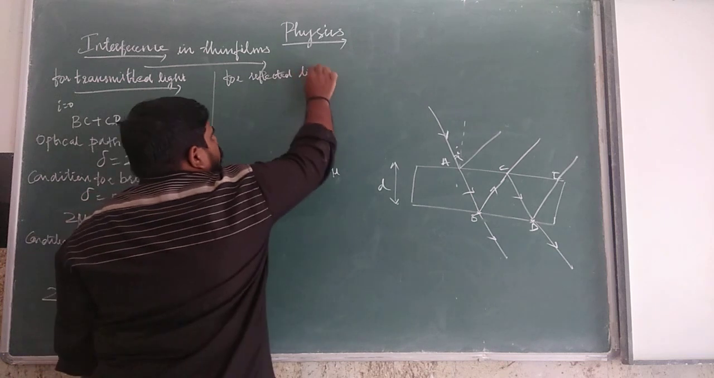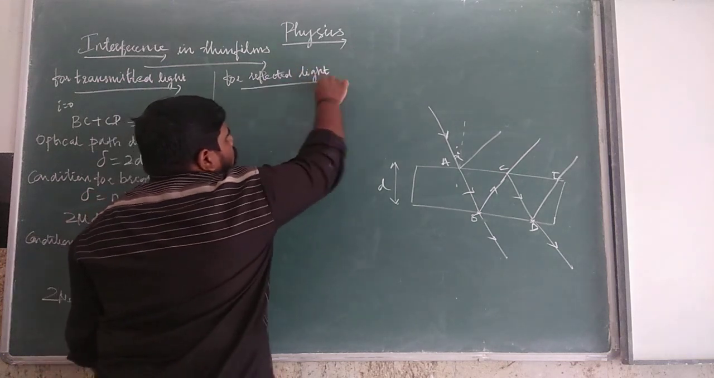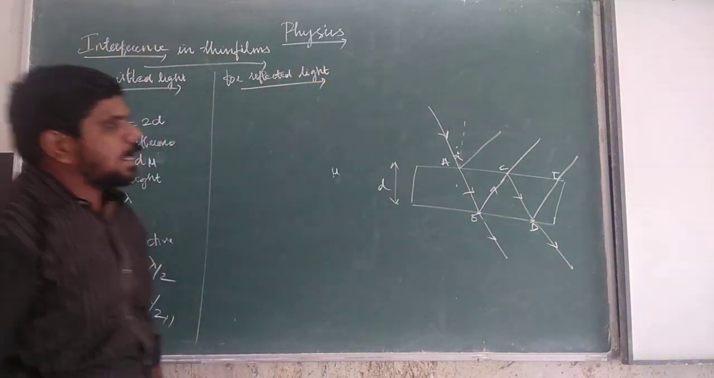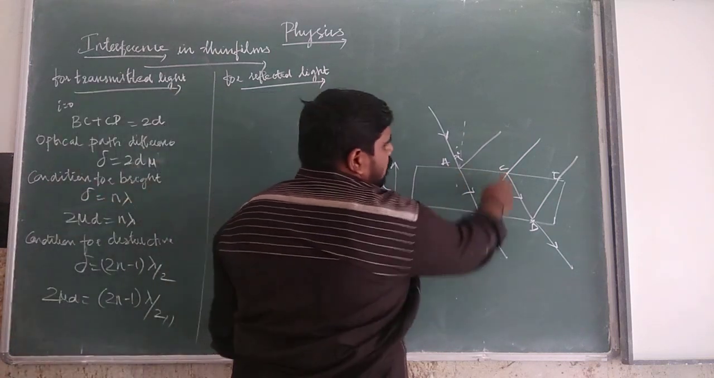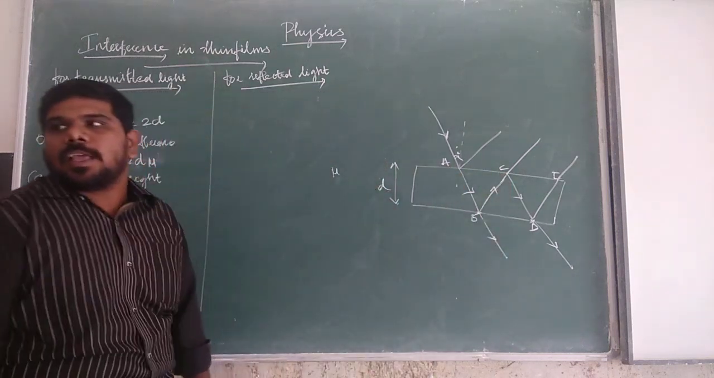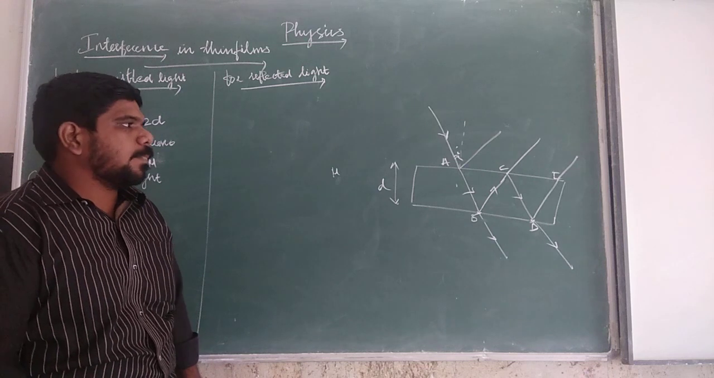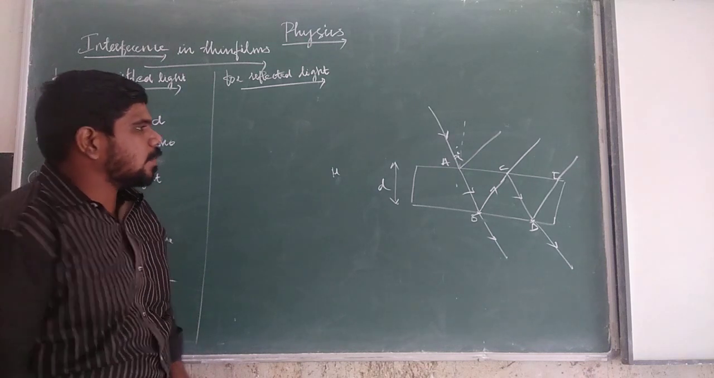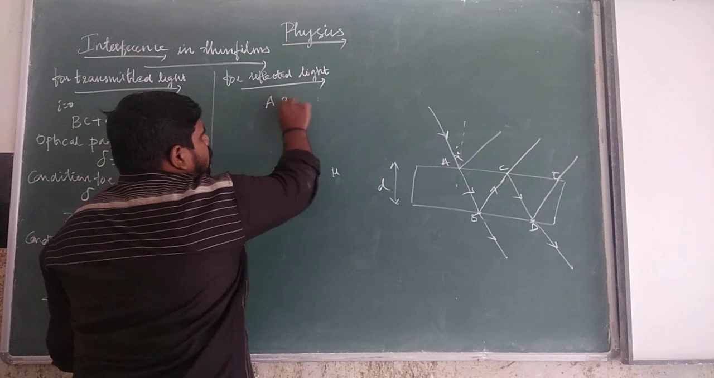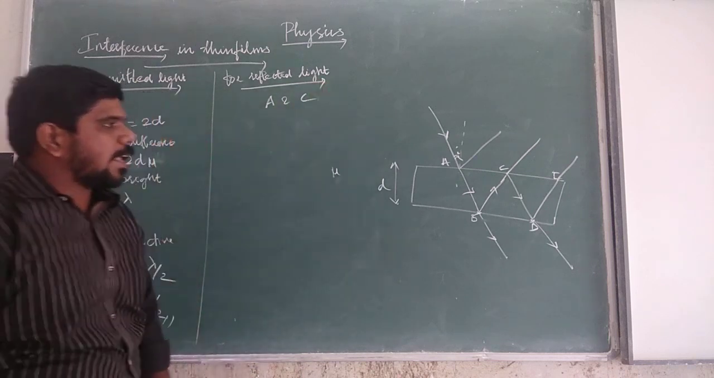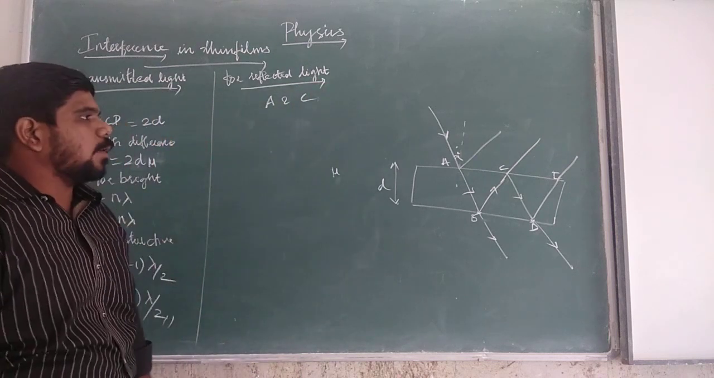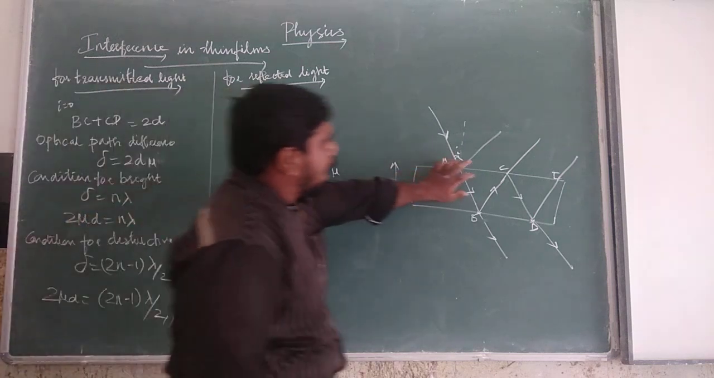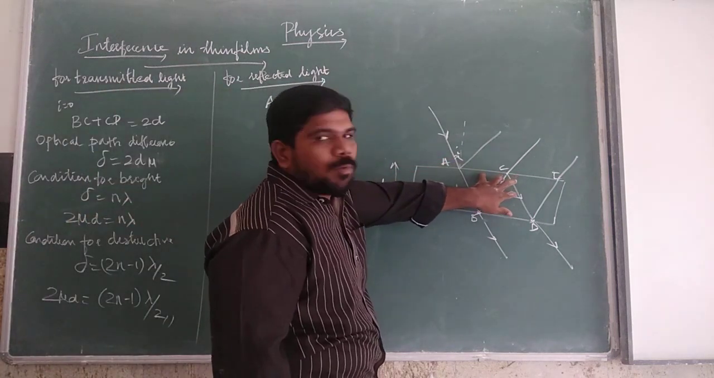So for the reflected light, the light will be moving from junction A to C. Here we take junction A and C. For junction A and C, where is the light moving from?